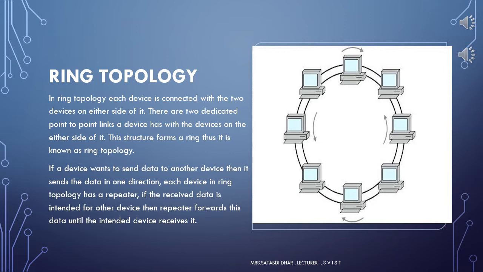The features of ring topology. The transmission is unidirectional, but it can be made bidirectional by having two connections between each network node. It is called dual ring topology. In dual ring topology, two ring networks are formed and data flows in opposite directions. In this case also, if one ring fails, the second ring can act as a backup to keep the network up. Data is transferred in a sequential manner, that is bit by bit. Data transmitted has to pass through each node of the network till the destination node.